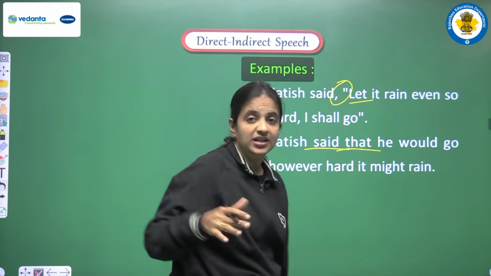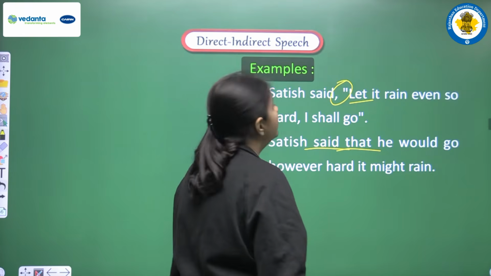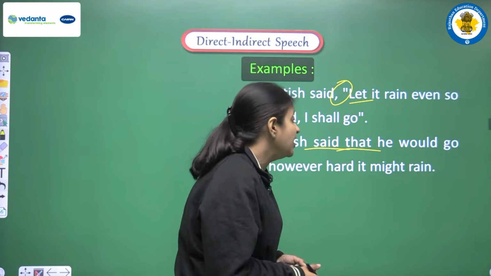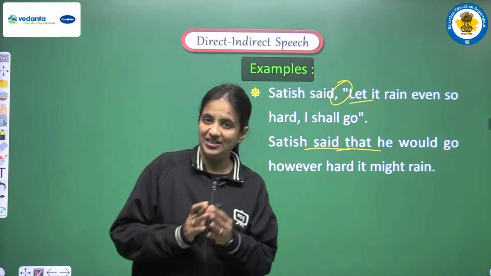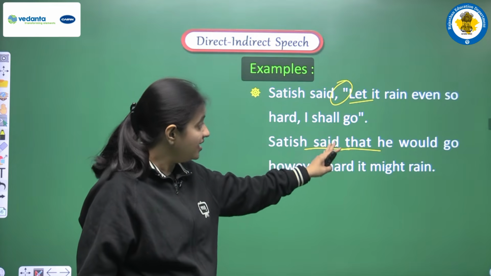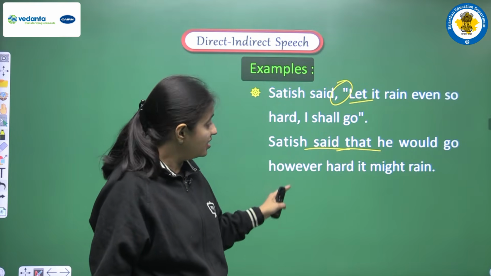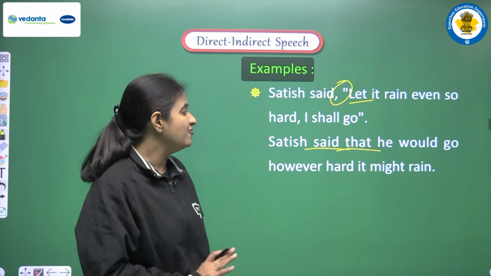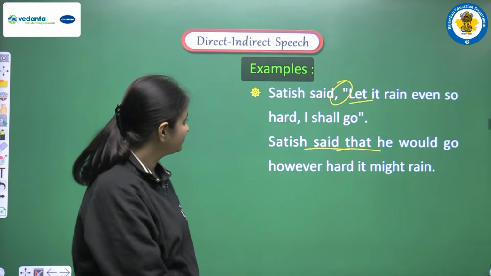After that we have to make an assertive sentence. So we write he would go however hard it might rain. So the complete sentence will be Satish said that he would go however hard it might rain. In this manner we have to do the changes.